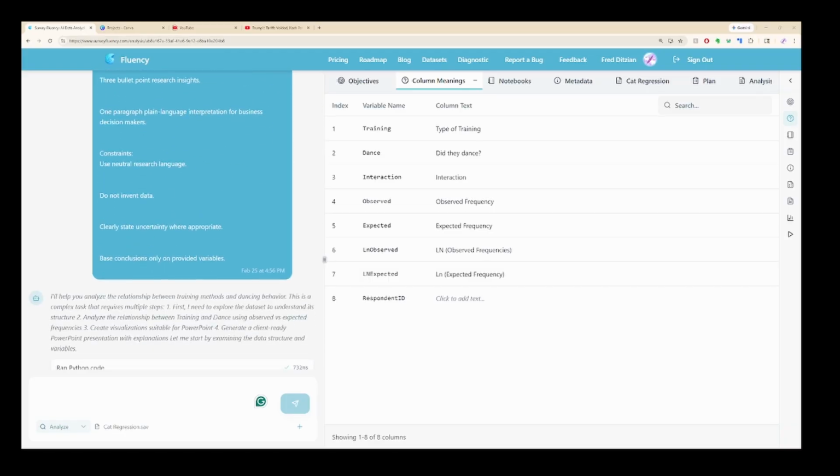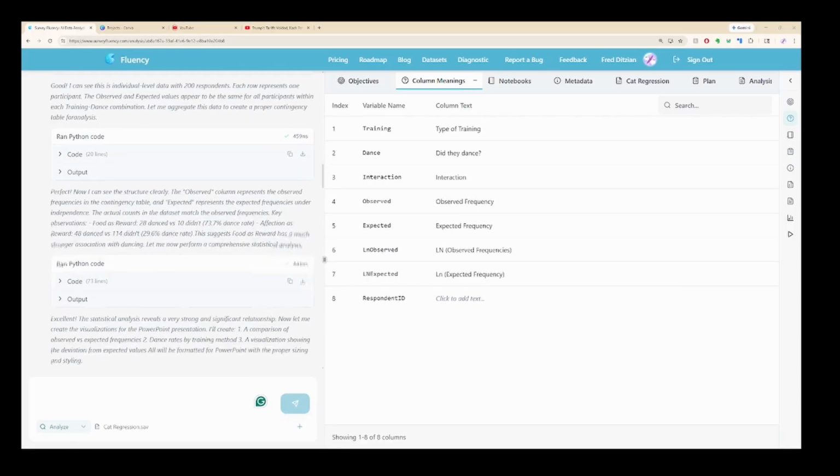Additionally, I also put an output format that just asks for a table, 3 bullet points, 1 paragraph, and some constraints, like using neutral language, not inventing or doing anything with the data that we would not consent to, clearly stating uncertainty where it's appropriate, and basing our conclusions on the provided variables. Iterating on formats like this allows us to streamline our analysis and get back to the deeper questions we as analysts might be thinking about.